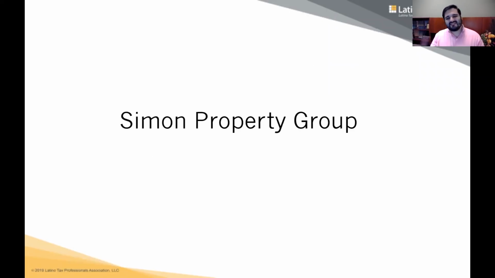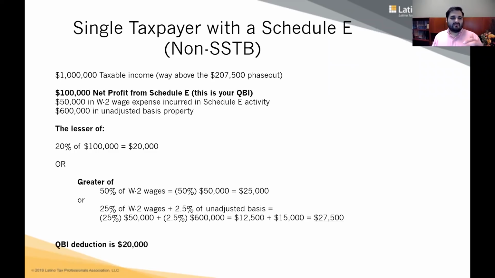Let's look at another example here, a rental activity. So Simon Property Group, this Simon, he's a single taxpayer. He has $1 million of taxable income. $1 million is way above the threshold, right? But he's not a specified service trade or business.